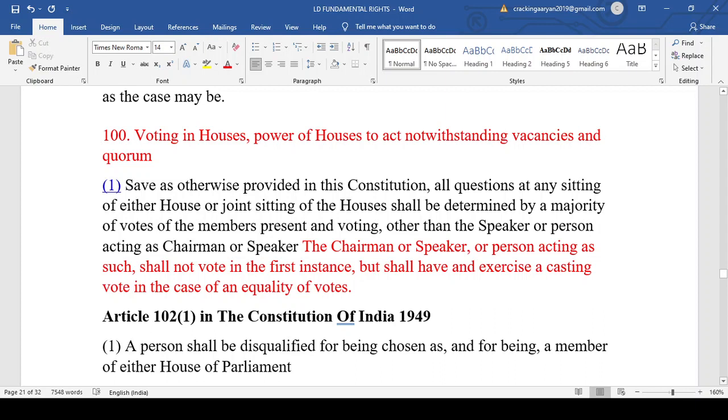Another thing under Article 100 is that the chairman or the speaker does not cast a vote in the first instance. For example, there is voting in the Lok Sabha. The 530 members, that is the maximum number of members, will be voting, those in power, the BJP with whatever seats it has, 300 something, and those in the opposition with whatever seats they have. At that time, the speaker of the House of the People and the chairman of the Council of State, that is the Rajya Sabha, will not be voting. Now see, generally this does not happen. This is a very rare case, because sometimes it might happen.